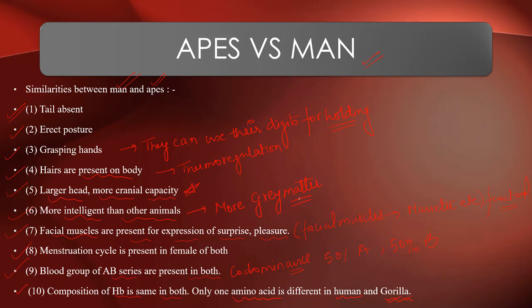Facial muscles are present for the expressions of surprise and pleasure. For the very first time, apes and men have functional facial muscles for these expressions.